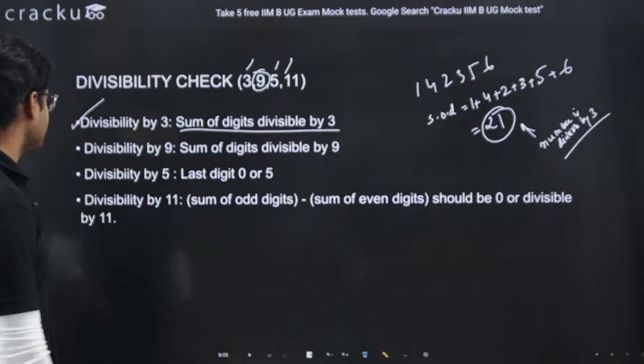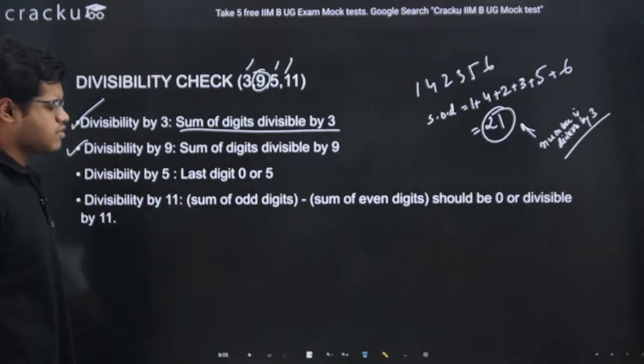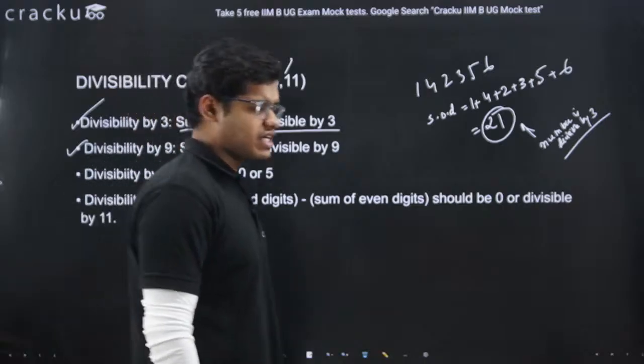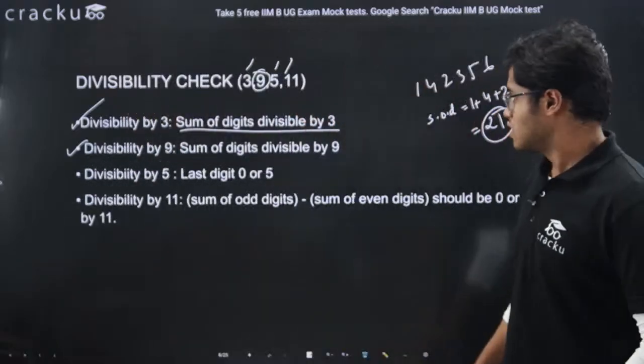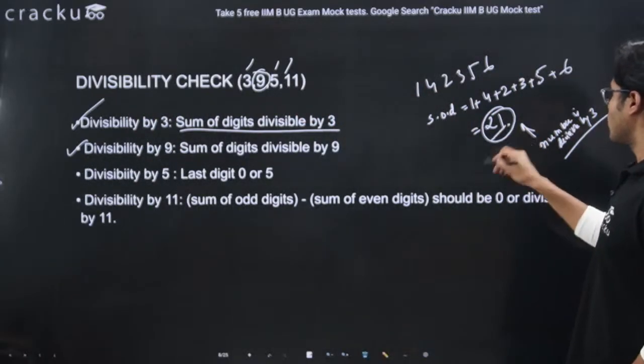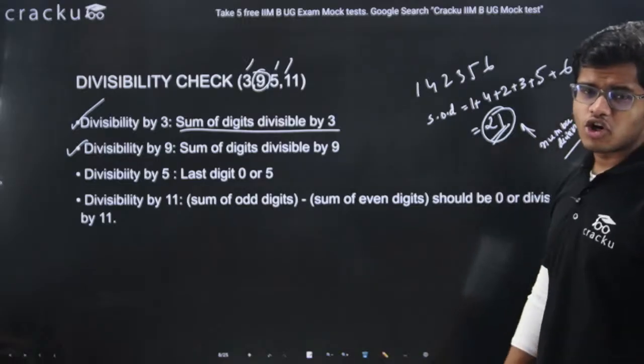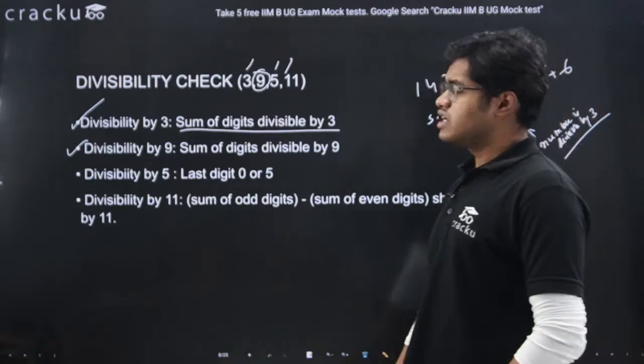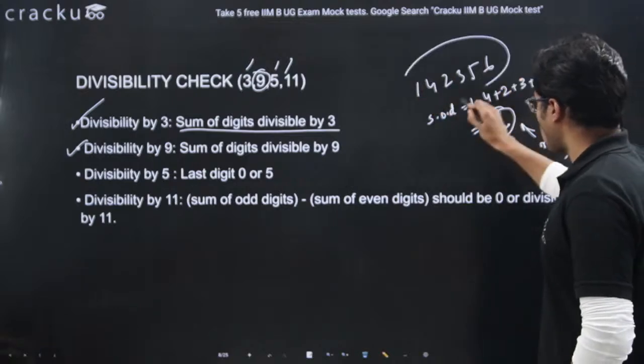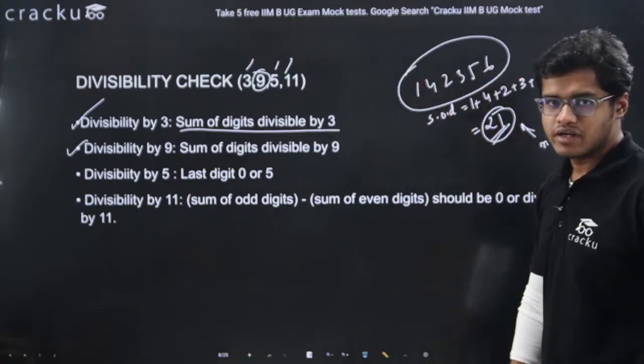Similarly, if the sum of the digits is divisible by 9, for example, in this case we have a sum of digits as 21. 21 is not divisible by 9, which means this number also won't be divisible by 9, right?